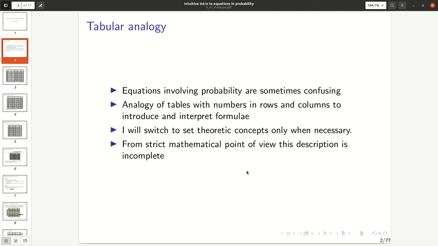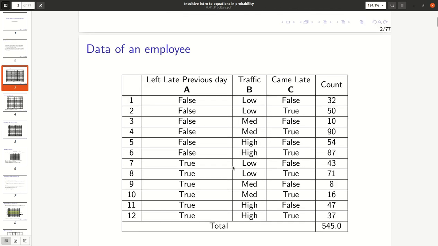Therefore, from a strict mathematical point of view, this description is incomplete. Interested readers can refer to the materials suggested in the description section of this video to get more insights. So let's start.